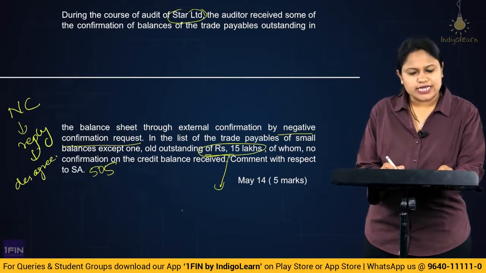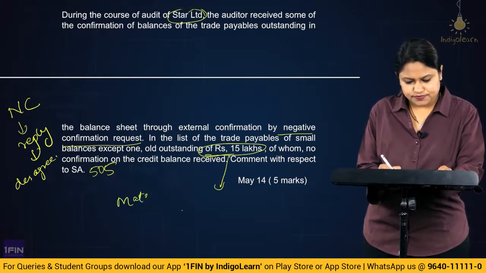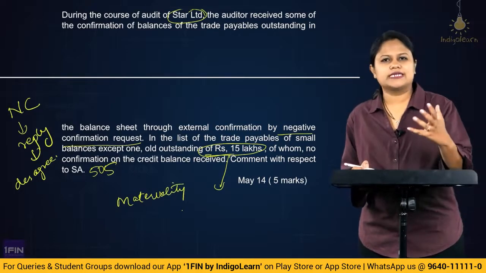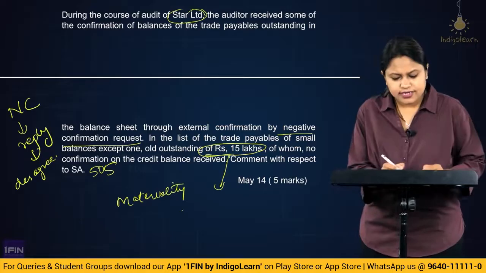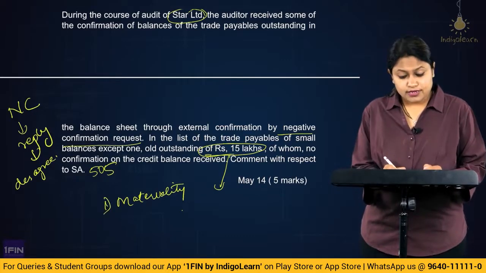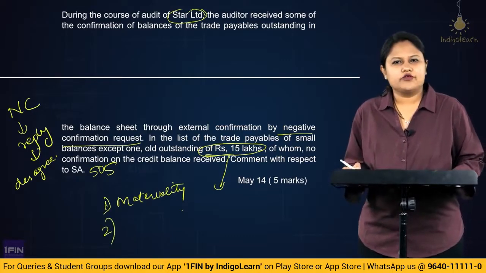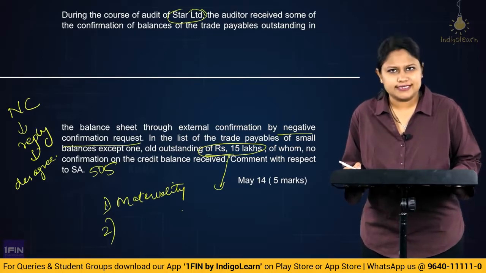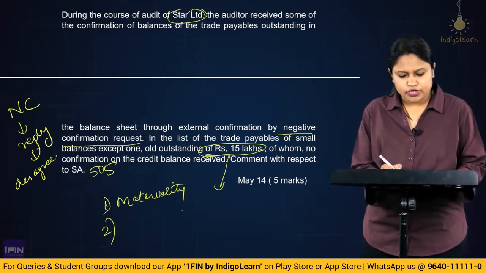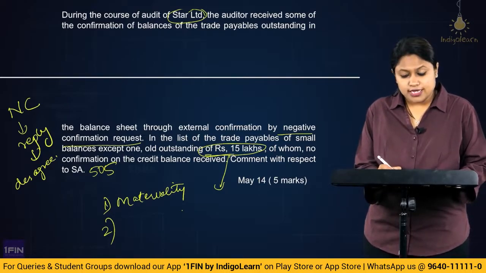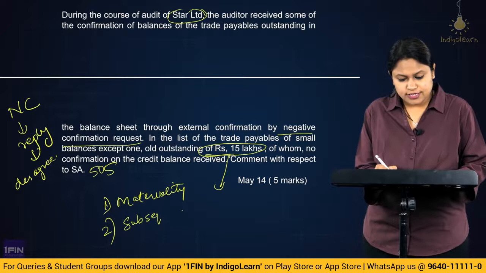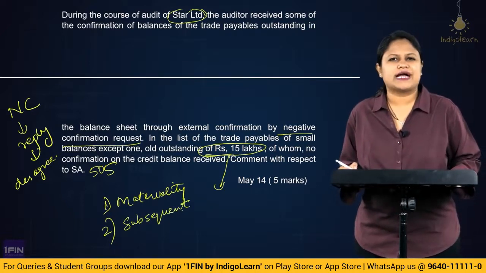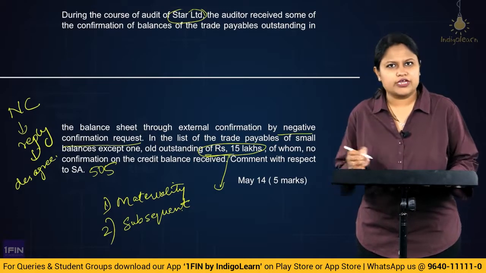How? He will check the materiality of the amount. That means, is the amount material? Obviously, based on the materiality level decided by the auditor, we will check the materiality. Then, if you understand it to be a material thing, then you would try to obtain certain other evidences to support the same. Like what you would be doing is, you could check the subsequent cash disbursements. So there could be a possibility that you have made payments. So in the cash transactions and the bank transactions, you could have a cross verification.